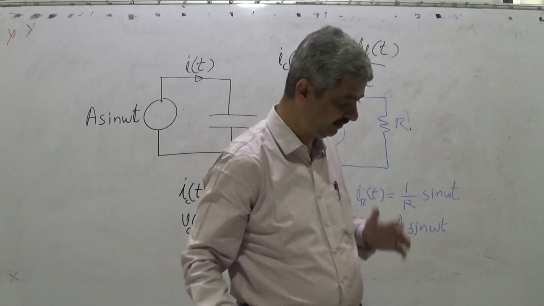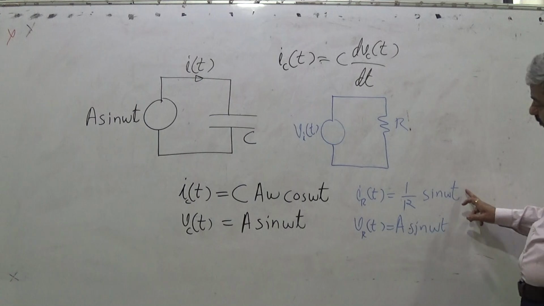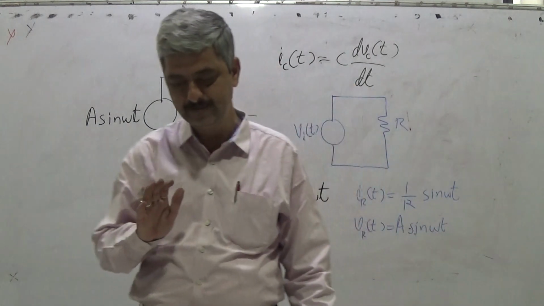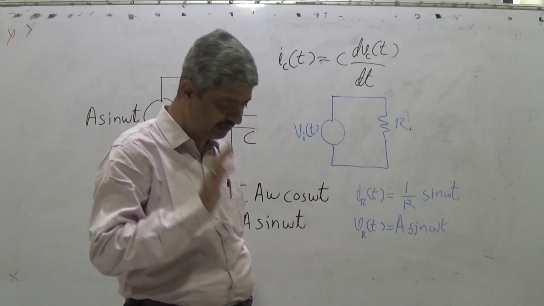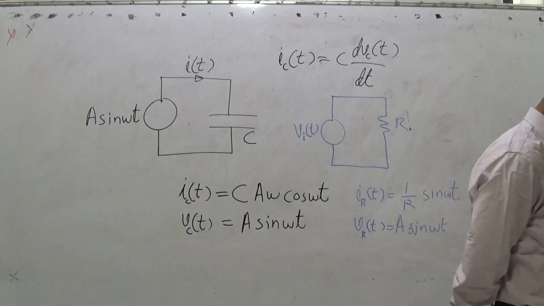So now listen very carefully. We are going for the concept of capacitive reactance. How do we deal with the capacitive reactance is an important question. So for a resistor, listen carefully. What is resistance?